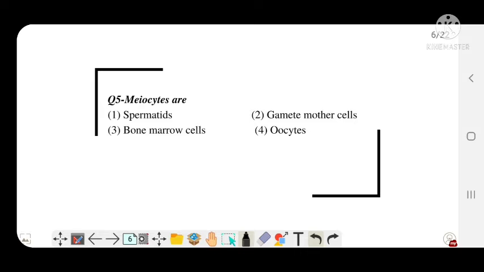Meiocytes are. This is also a simple question. And the correct answer is option B, gamete mother cell. Because gamete mother cell is also diploid and meiocyte is also diploid. The ploidy level of gamete mother cell is 2n, and that of meiocyte is also 2n.